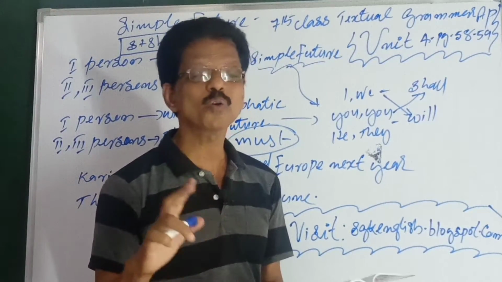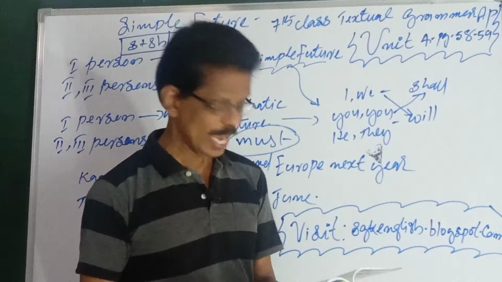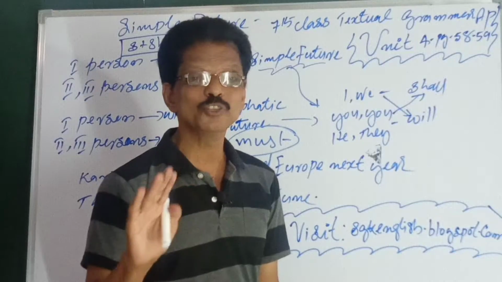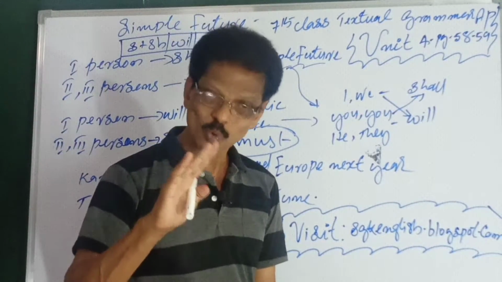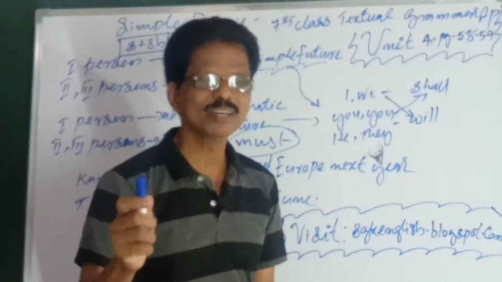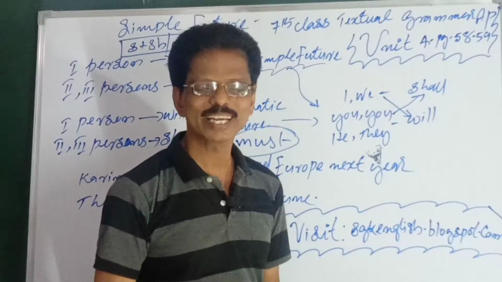So, "shall" or "will" plus "not" you have to add to make a verb negative. I repeat, to make a verb negative, the word "not" is used. Here we discuss only the future simple. That means "shall" means "shall not", "will" means "will not". Okay? I hope it is clear to you.